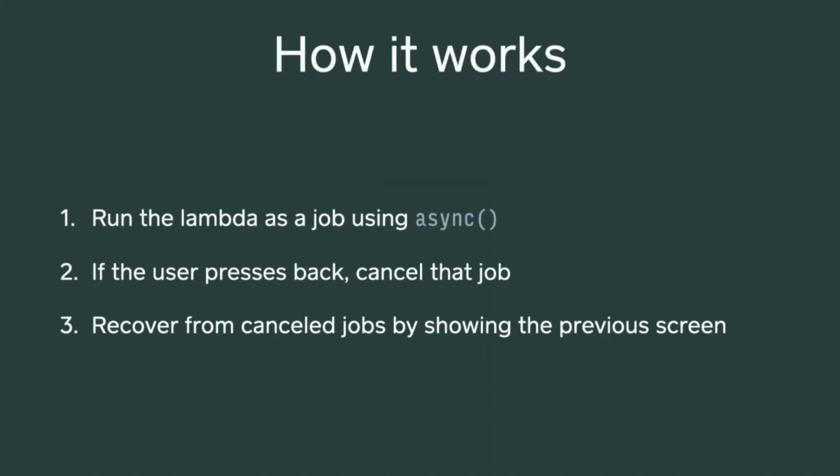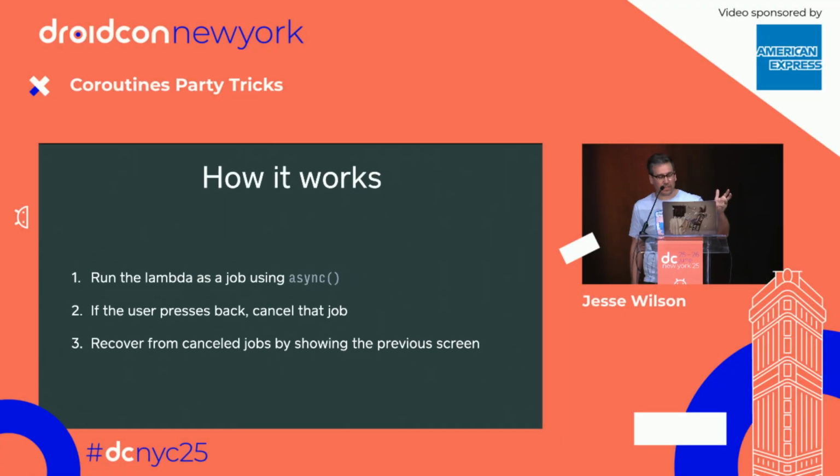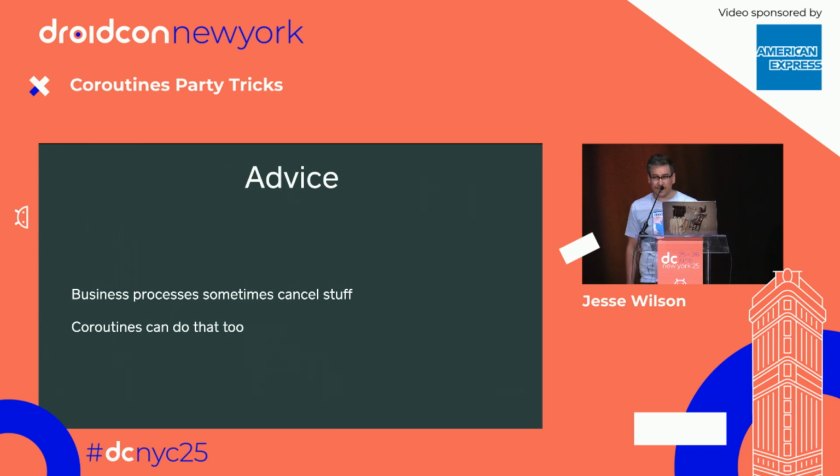All right, and the way that this works is that we run a lambda in a job using async in that extra block that we pass in. When the user presses back, we just cancel whatever's happening there. And we can recover from canceled jobs by just showing the previous screen. Again, I don't know if you want to change your navigation story, but you can just take real things and map them to coroutines.